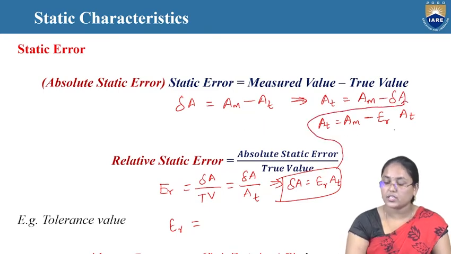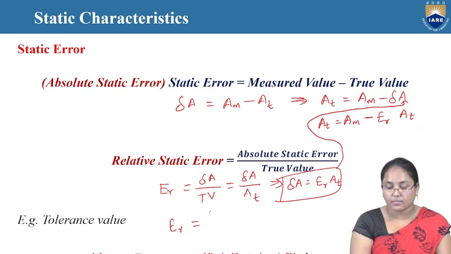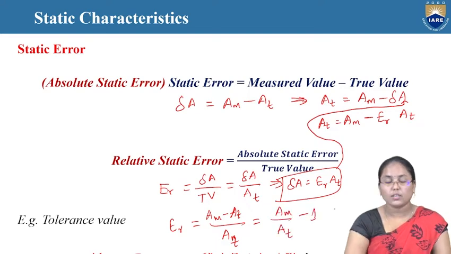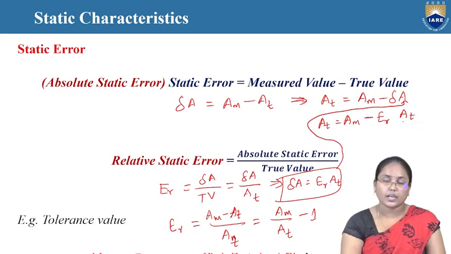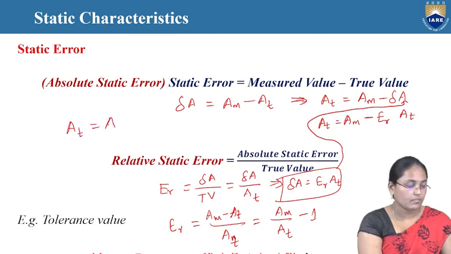Then we will get AM minus ER into AT. And also this ER value can also be written as (AM minus AT) by AT, that is equal to AM by AT minus 1. So these are the two values over here. So AT can also be written in terms of AM minus ER into AT. And even here we can just read out the equation. But the final equation for the true value is AT equals AM minus ER into AT.